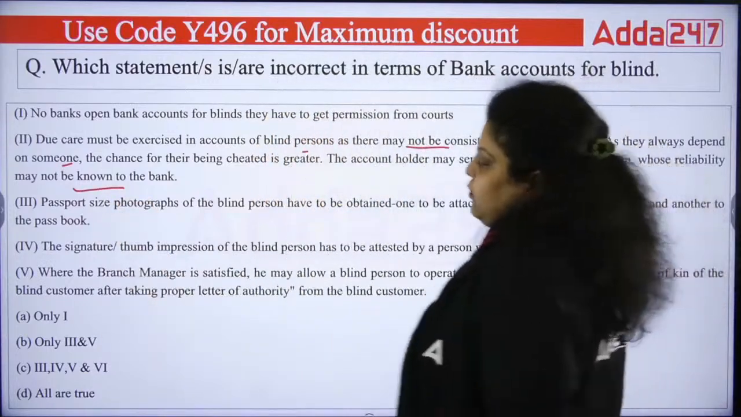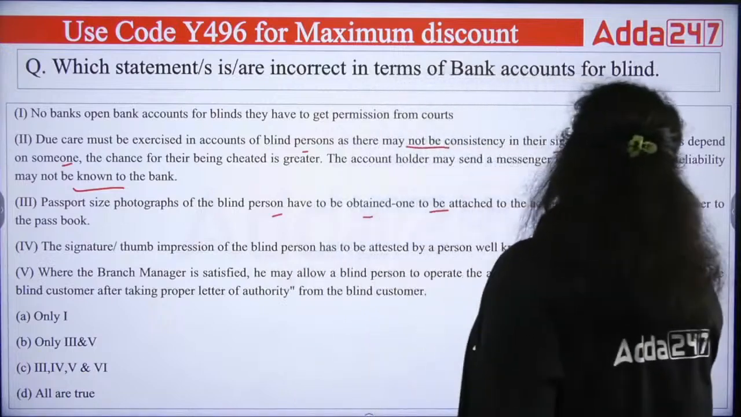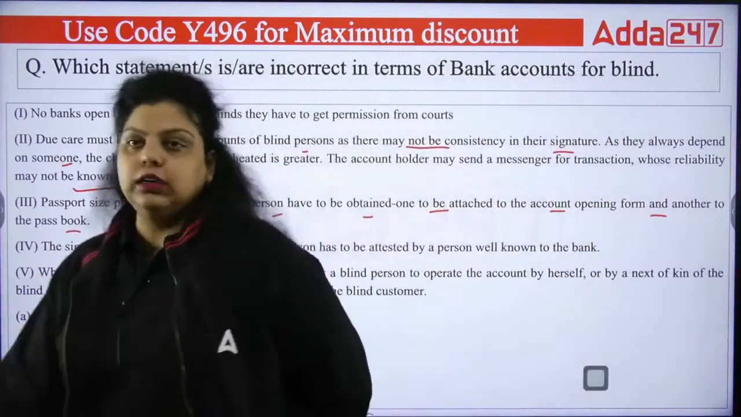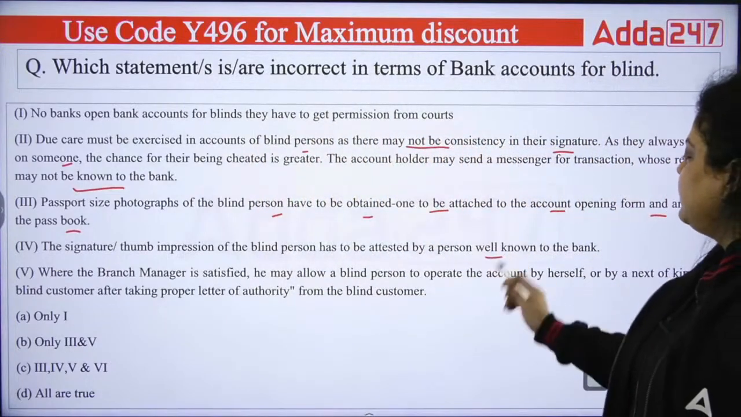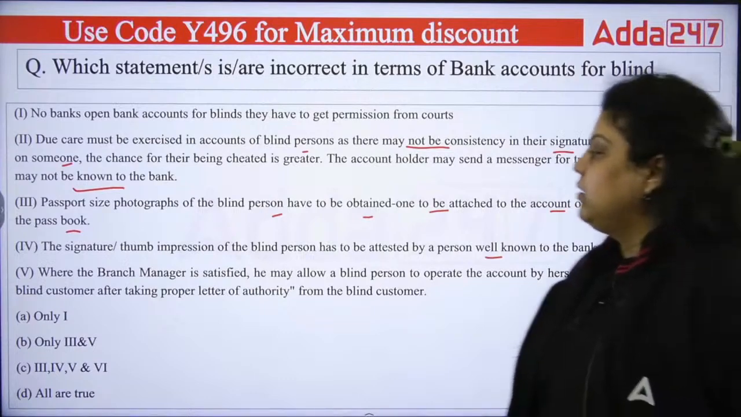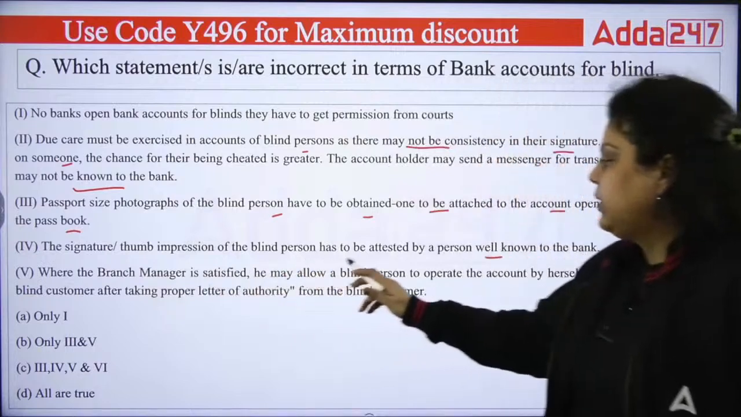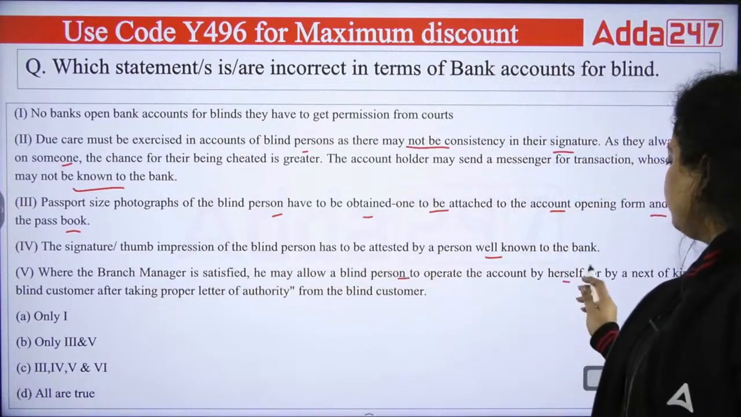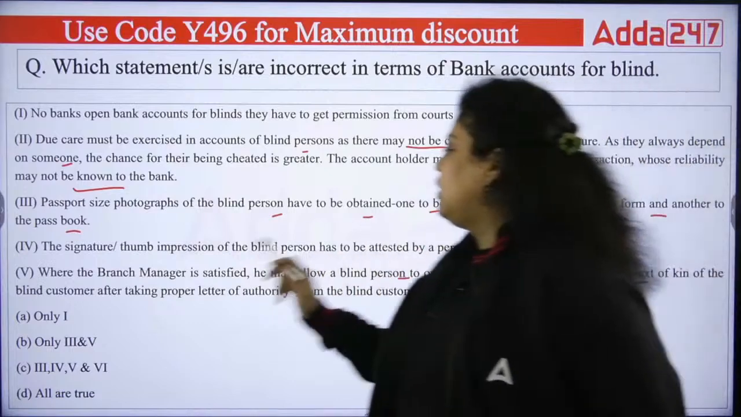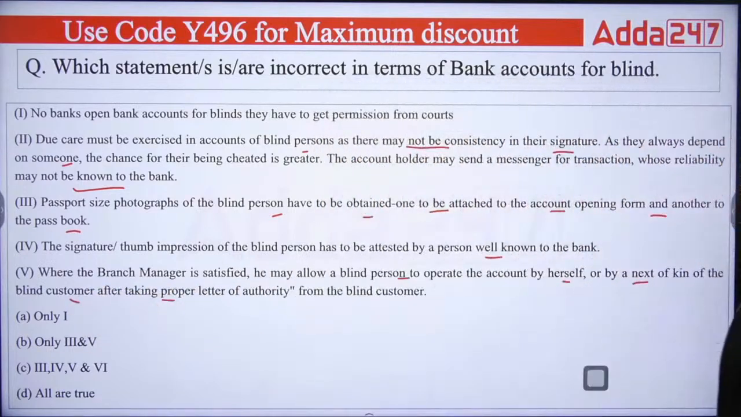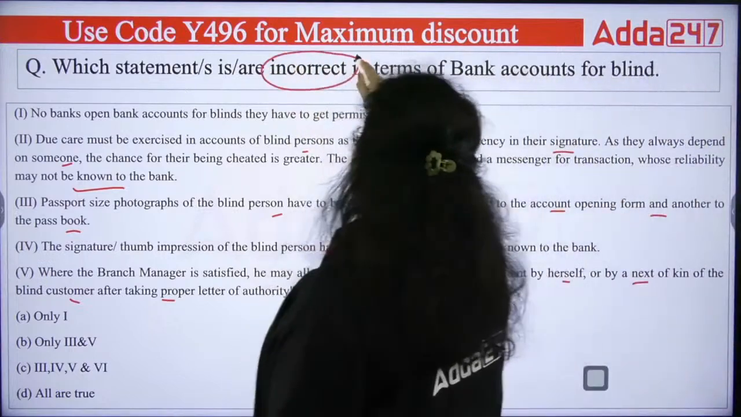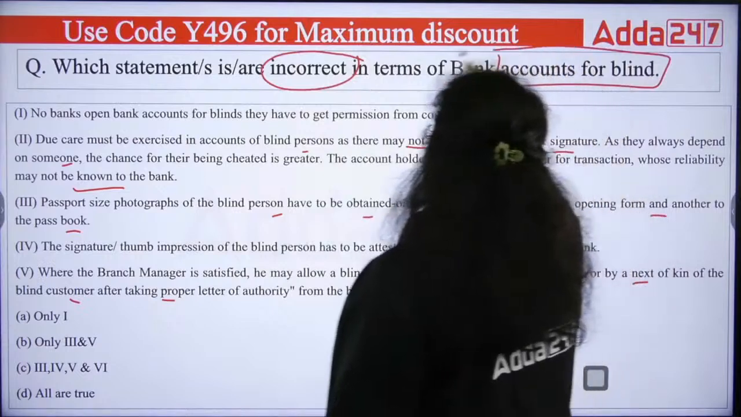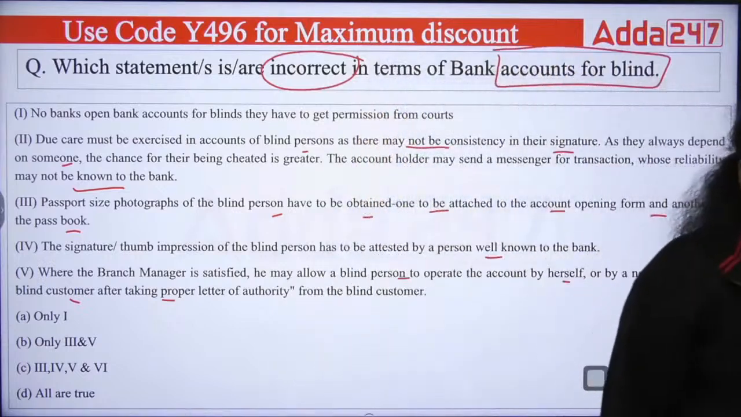Next, passport size photographs of the blind person have to be obtained, one to be attached to the account opening form and another to the passbook of the customer. Now, the signature or thumb impression of the blind person has to be attested by a person well known to the bank. Then, where the branch manager is satisfied, he may allow a blind person to operate the account by herself or by a next of kin of the blind customer after taking a proper letter of authority from the blind customer. Now you have to answer which of the following statements is or are incorrect in terms of the opening of the bank account of a blind person. So these are the statements.